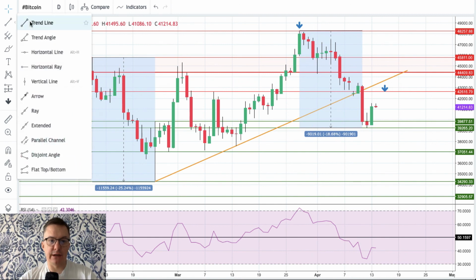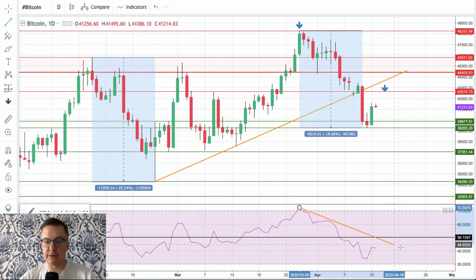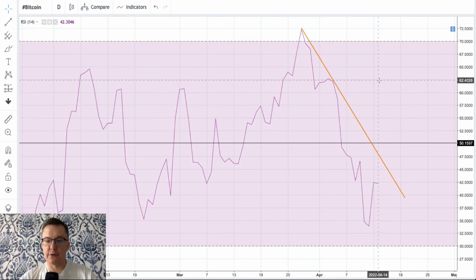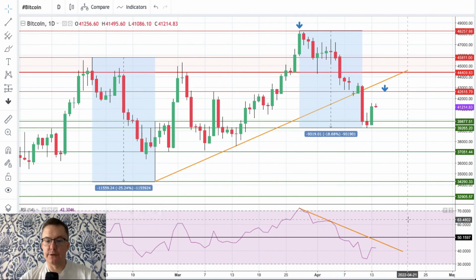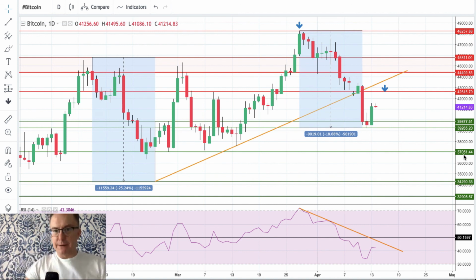As we can see here, we got the trend line on the RSI, and it's very clear that the bears are in control of this market, as long as there is no breakout above the level of 50, and of course first above the trend line and then above the level of 50. So we should expect more downside to come. This is just a pullback. As long as we trade below 42,616, the outlook remains bearish on Bitcoin. Next target is $37,051.